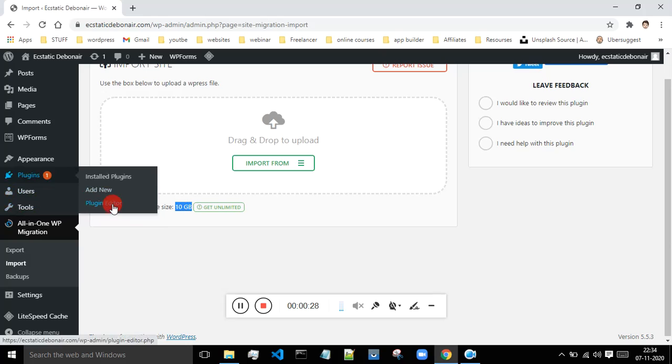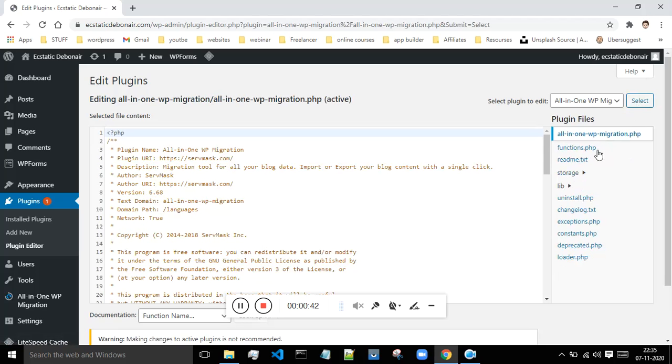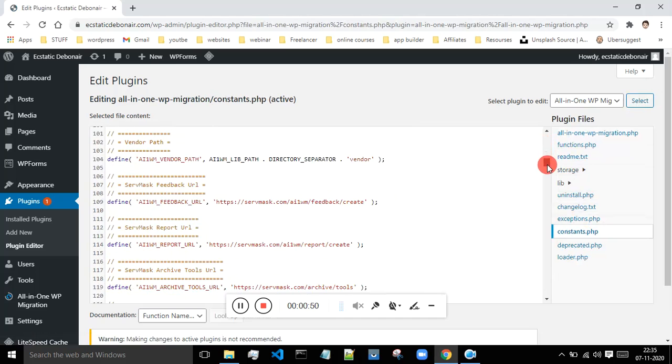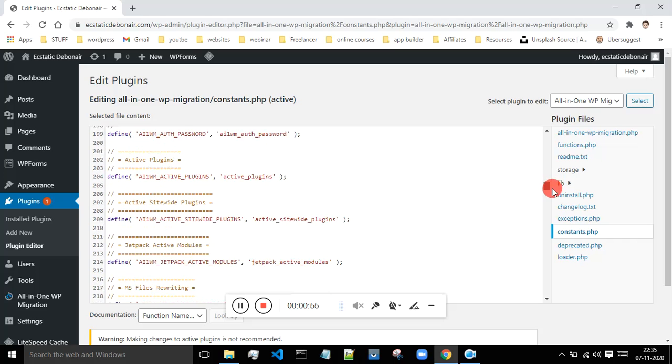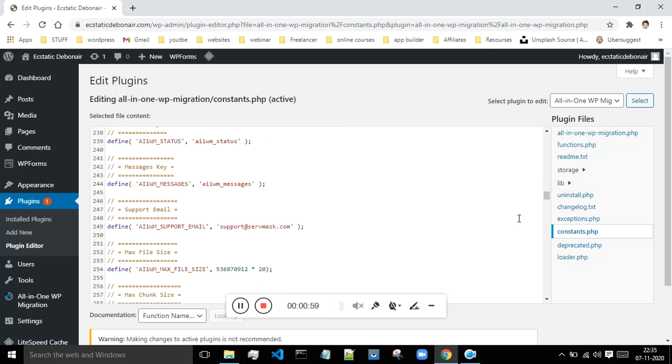Just go to plugin editor over here. Inside of the plugin, click on this plugin editor, and after that you have to select all-in-one WP and select over here, and after that you have to go to this constants.php and just scroll down somewhere around line 254. Okay, over here you will see this maximum file size.